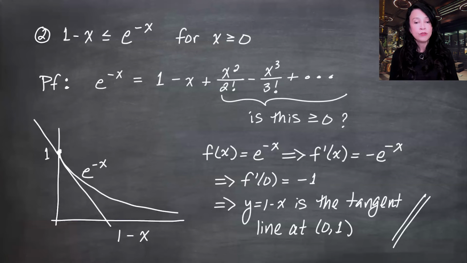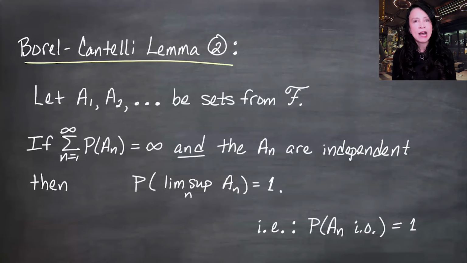We are now ready to go for the Borel-Cantelli Lemma Part 2 proof. Here's a quick recap. We have events or sets A1, A2 on up from a sigma field F. We've got that the sum of the individual probabilities is infinite and the An are independent. And we want to show the probability of the lim sup event happening is 1. You can translate this as saying that as you keep running through time, infinitely many of these events are going to occur with probability 1.